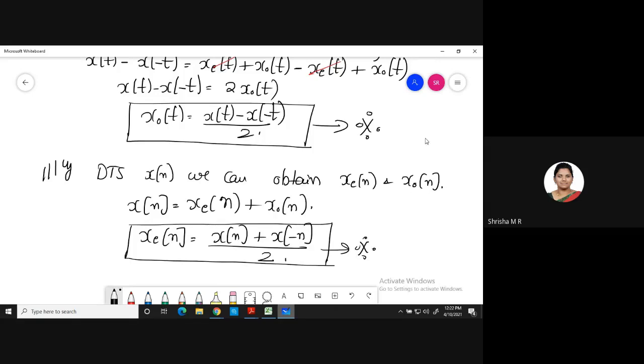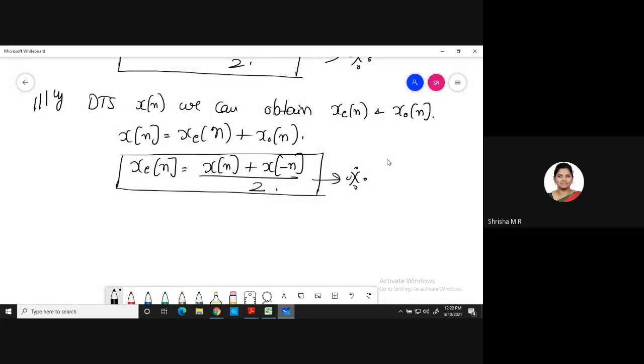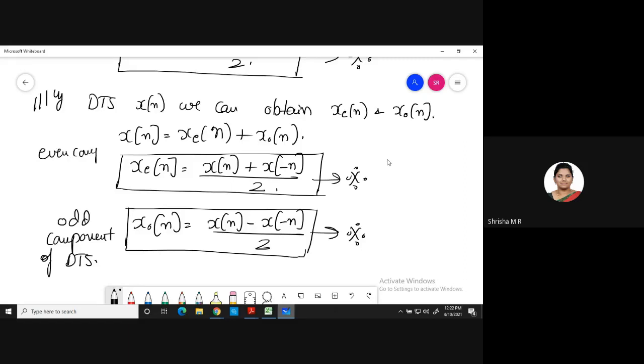And you have xo of n. Same way as we did for continuous, you follow the same procedure. For this you get xo of n as x of n minus x of minus n divided by 2. Clear, everyone? This is the odd component of a discrete time signal. This is the even component of a discrete time signal. Followed?